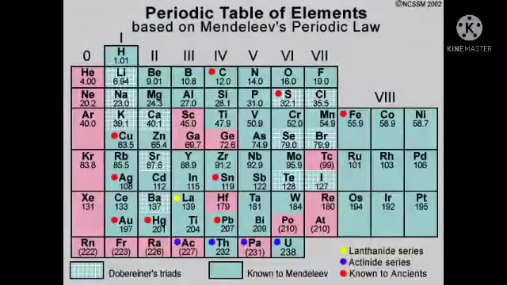This periodic table has 6 horizontal rows called periods and 8 vertical rows called groups. Elements having similar properties were placed in the same groups.